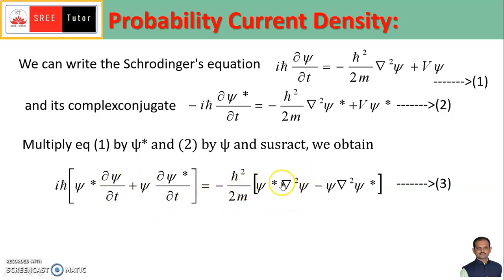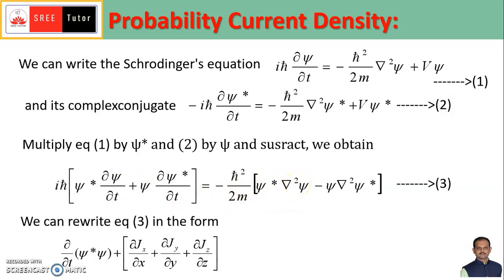We can write this expression in the form of the differential ∂/∂t of ψ*ψ plus ∂jx/∂x plus ∂jy/∂y plus ∂jz/∂z, which is equal to 0. I forgot to write here, which is equal to 0.